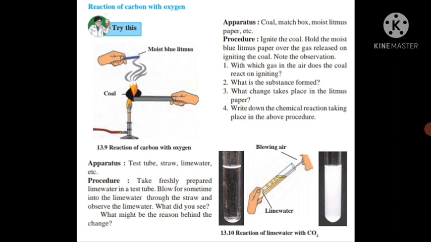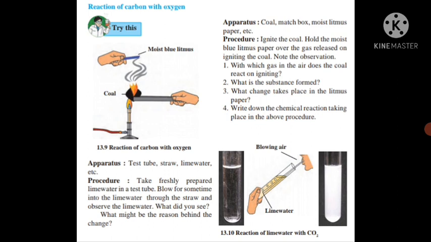Question number 1, with which gas in the air does the coal react on igniting? On igniting, coal reacts with oxygen gas. Second one, what is the substance formed? When carbon combines with oxygen, we get carbon dioxide. So carbon dioxide gas is formed. What change takes place in the litmus paper? The moist blue litmus paper turns red. It means that the gas which is formed is acidic in nature.